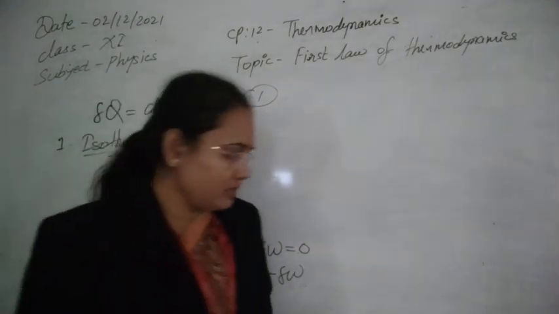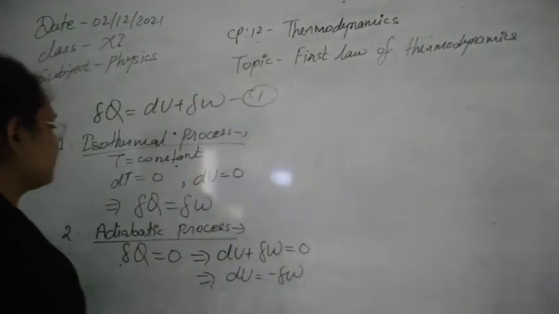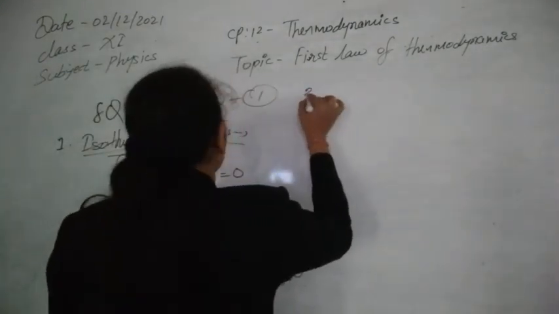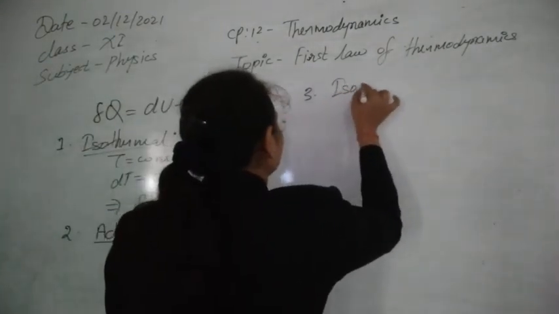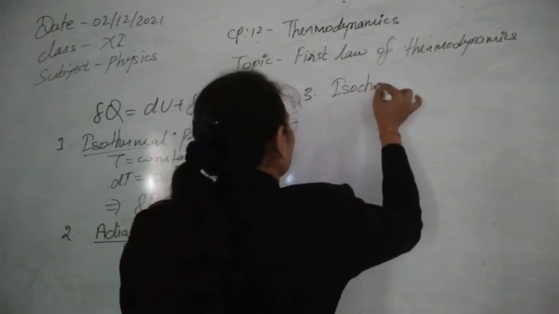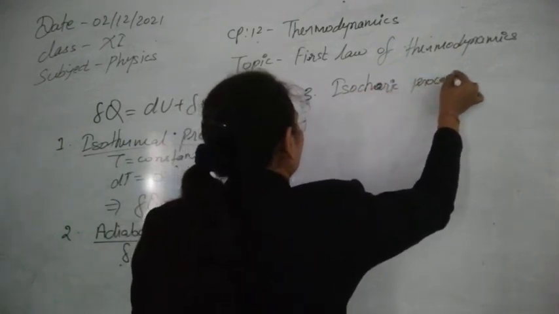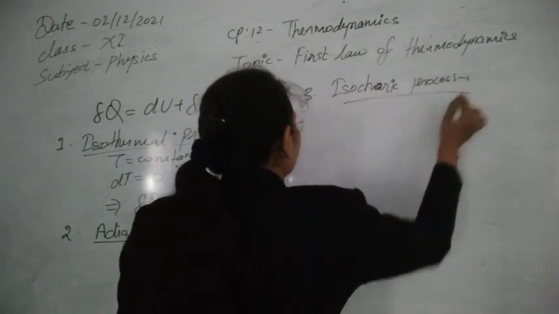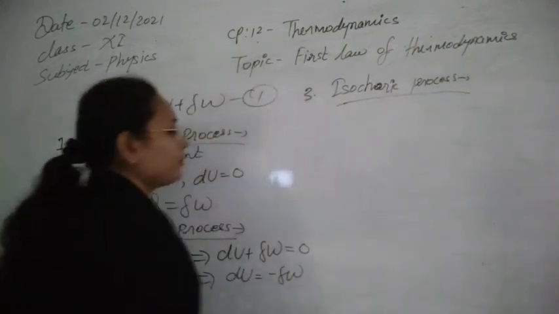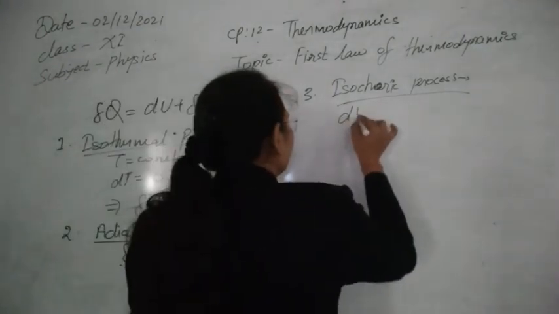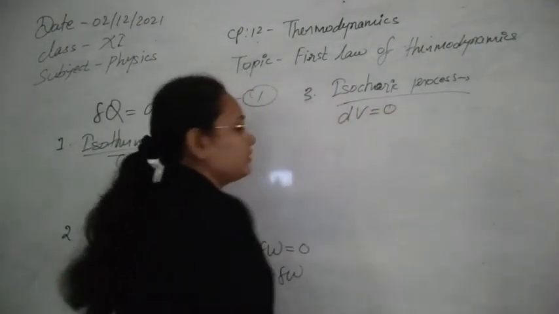Next, the third process, that is the isochoric process. As you know, in the isochoric or isovolumic process, volume remains constant. So if the volume remains constant, then the change in volume will be 0.